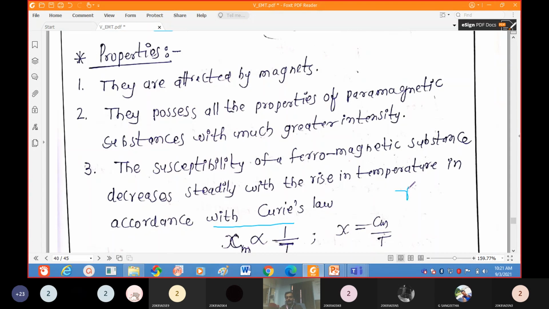The susceptibility chi value is very much greater than 0 for ferromagnetic materials. The permeability value is very much greater than 1 and the susceptibility value is very much greater than 0. The susceptibility is inversely proportional to the temperature. With increasing temperature, susceptibility decreases.